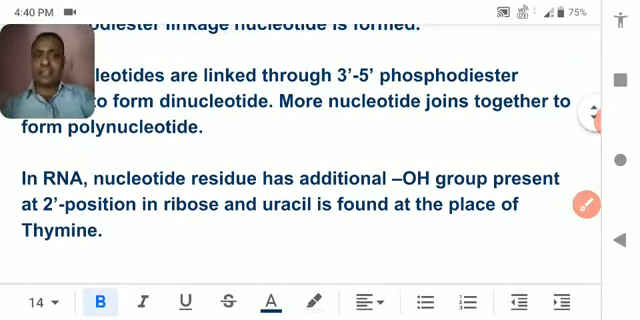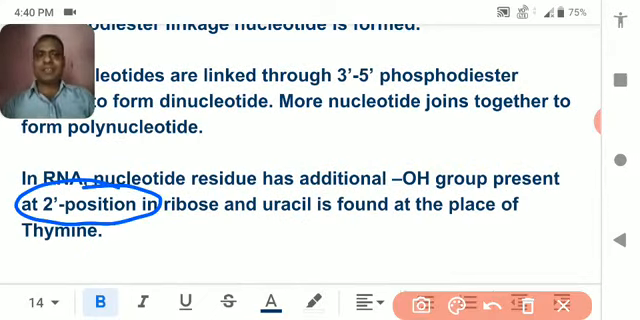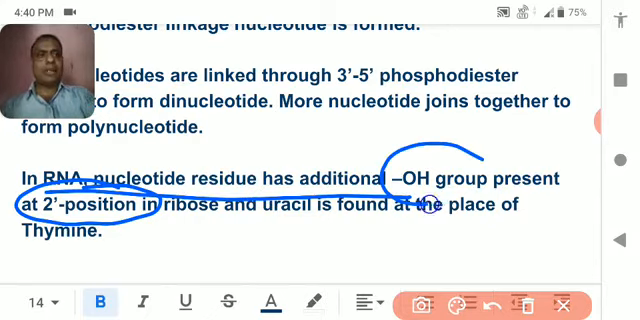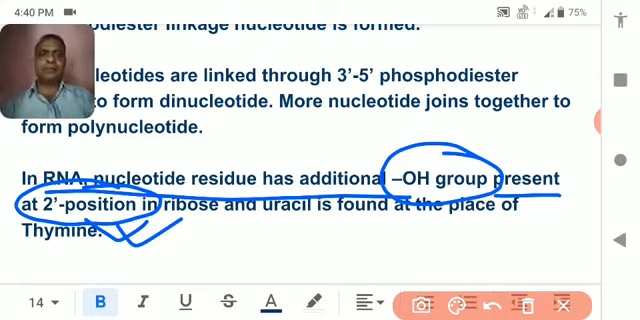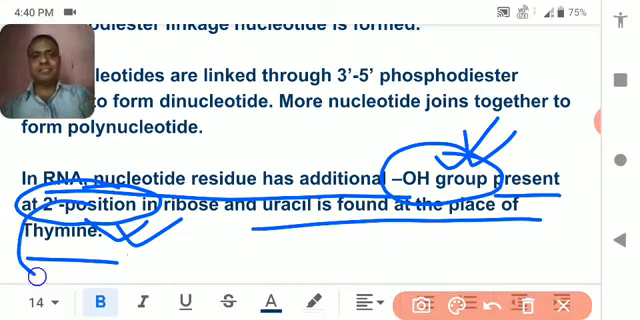In place of 3- in RNA you will get the 2- position. So in RNA, the nucleotide residue has an additional OH group present at 2- in ribose, and uracil is found in place of thymine. So in place of 3- you will get the 2- and it is attached with the OH group. Understood? And in place of thymine, as in DNA, you will get uracil.